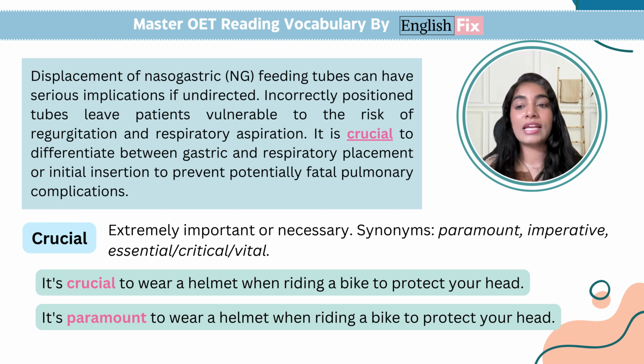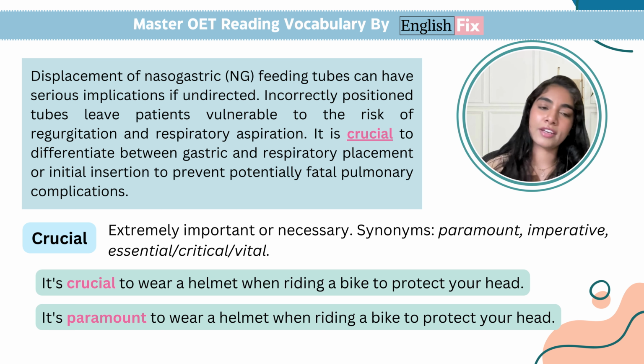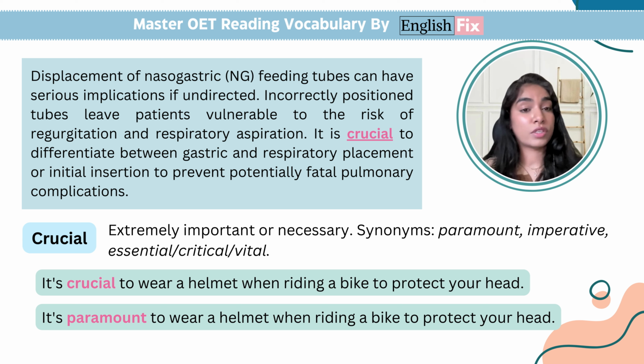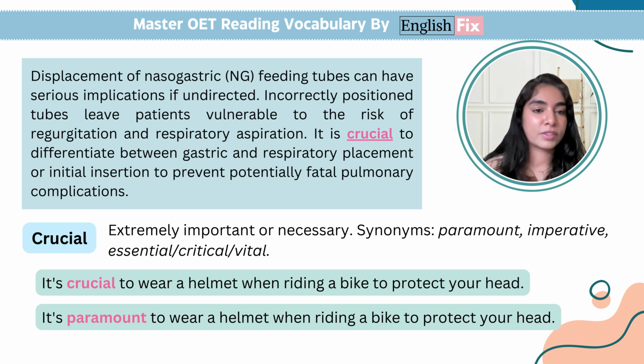For example, it is crucial to wear a helmet when riding a bike to protect your head. So it's very important to wear a helmet when you're riding a bike so that you can protect your head. Similarly, in the paragraph, they say it is crucial to differentiate between gastric and respiratory placement. So they are saying that it is very important to differentiate between gastric and respiratory placement.